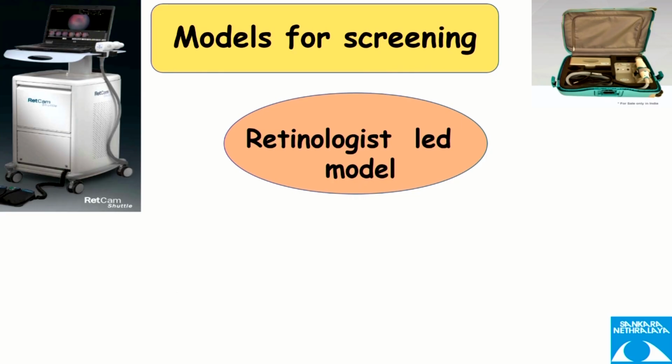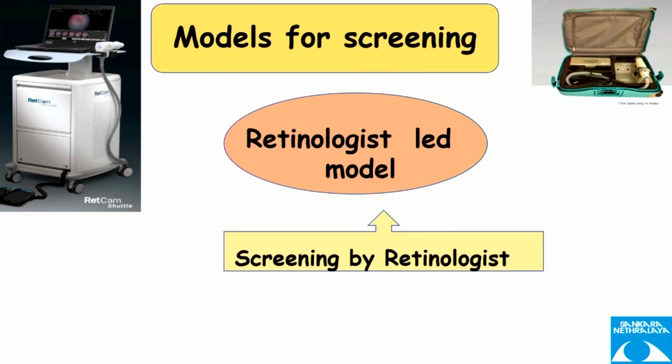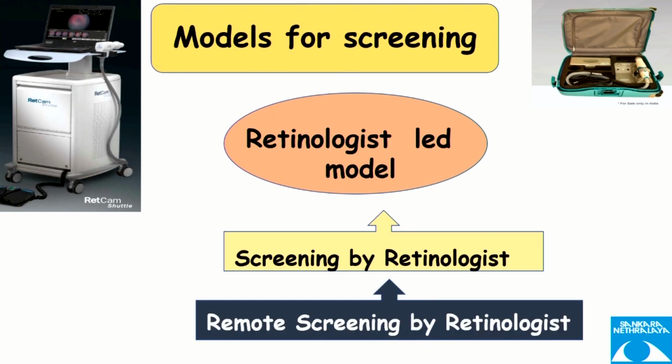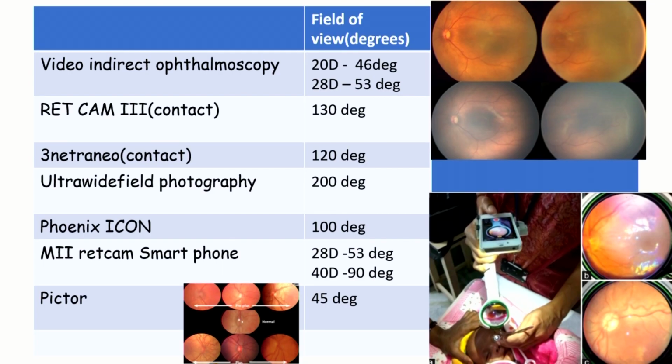So what are the models of screening? Models of screening are retinologist based and retinologist driven. There are two ways of doing it. You can do tele-ROP as well, using cameras like the RetCam that is available. Post mydriasis, one can do that remotely also. It is being practiced. And what are the various modalities by which one can do the screening? You have video indirect ophthalmoscopy, the RetCam 3, 3nethra, ultra-widefield photography, Phoenix ICON, the M2 RetCam and the Pictor. These are all available for the screening of ROP.